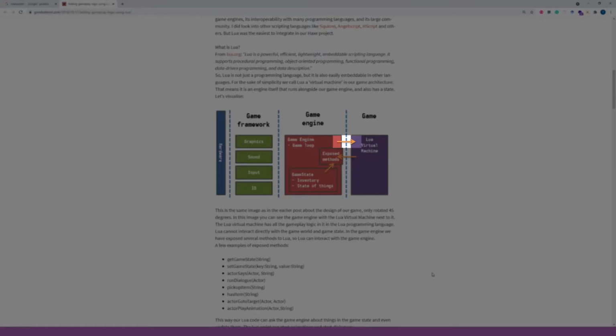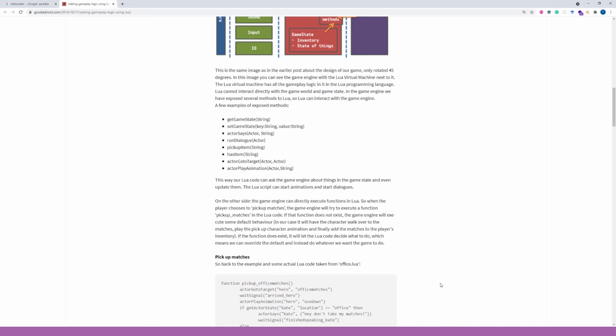When needed, the game engine will invoke methods on the Lua virtual machine, and Lua will call the exposed API methods if needed. In this example, the Lua can call exposed methods such as getGameState, setGameState, actor_sys, runDialog, pickup_item, hasItem, actor_goToTarget, actor_playAnimation.